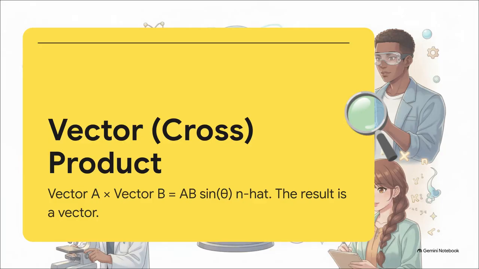angle. Now contrast that immediately with the vector product, or the cross product. Vector A cross vector B equals A times B times the sine of the angle between them, all multiplied by what we call an n-hat unit vector. Using the right-hand rule, this mathematical operation actually creates a completely new third directional vector that points entirely perpendicular to the original two vectors. I know, it's wild math, but it is absolutely essential.